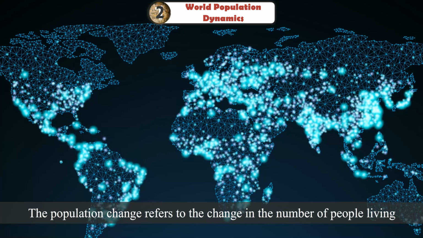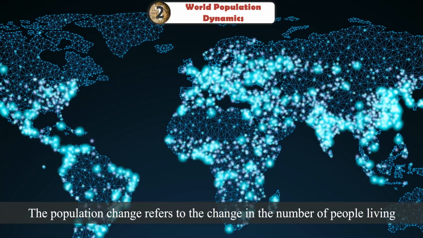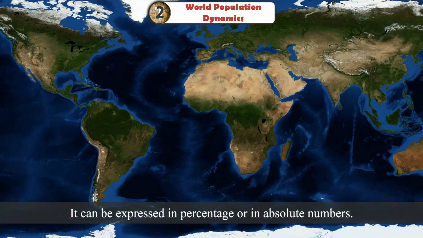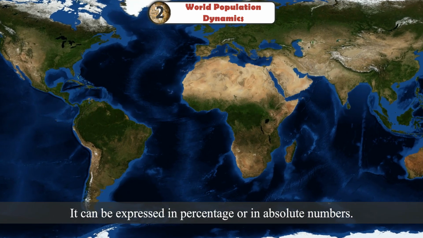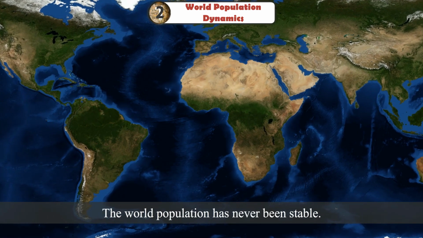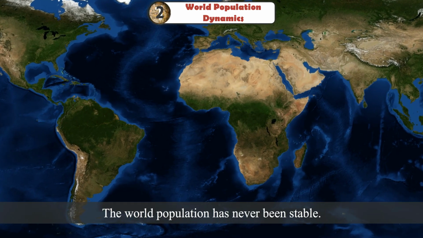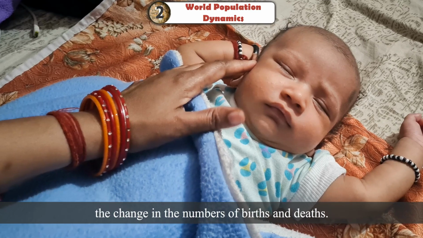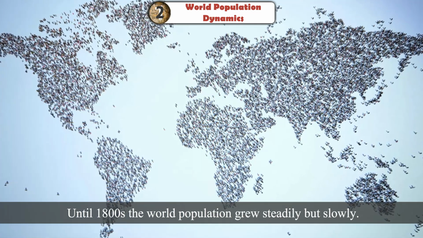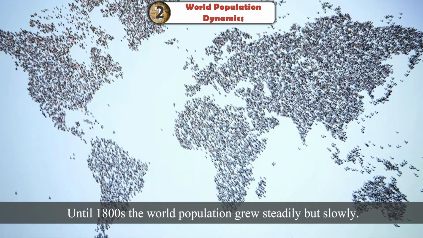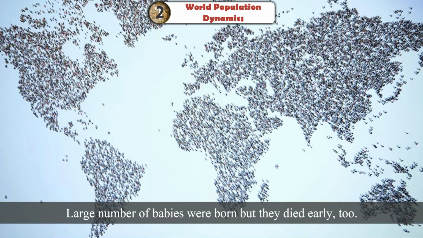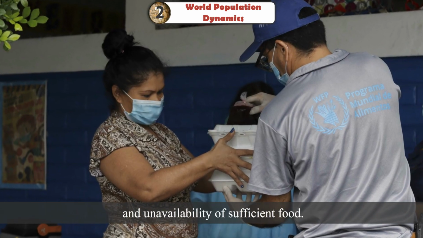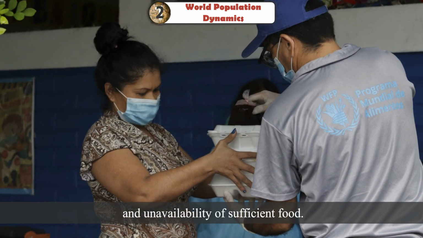Population change. The population change refers to the change in the number of people living during a specific time period in a particular region. It can be expressed in percentage or in absolute numbers. The world population has never been stable. It has increased many folds due to the change in the numbers of births and deaths. Until 1800s, the world population grew steadily but slowly. Large number of babies were born, but they died early too. This was due to lack of healthcare facilities and unavailability of sufficient food.